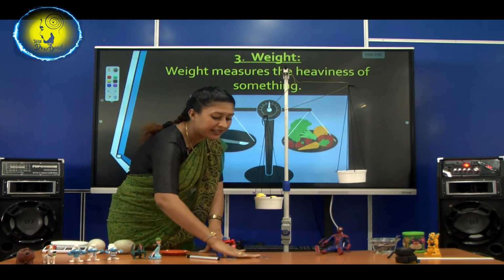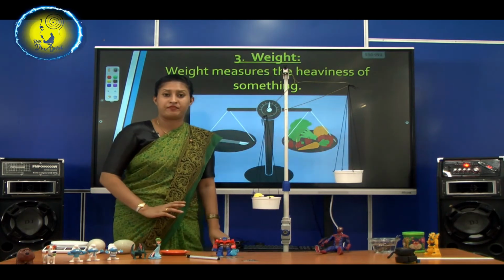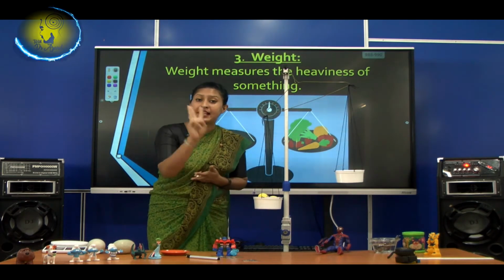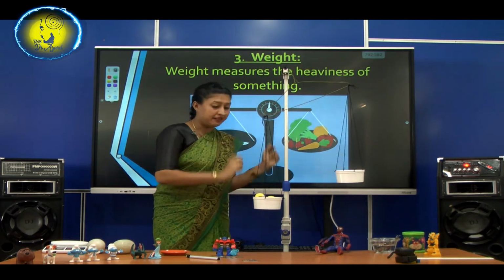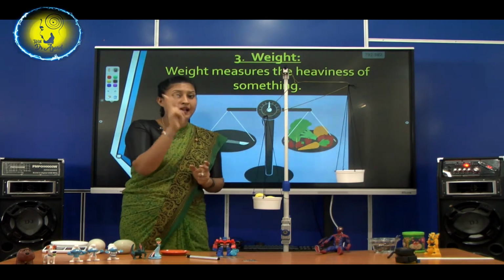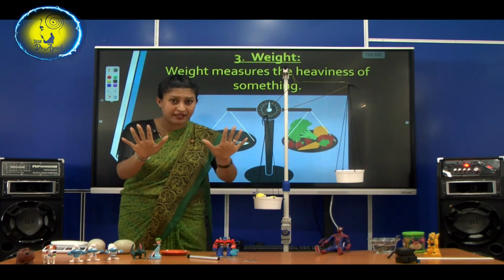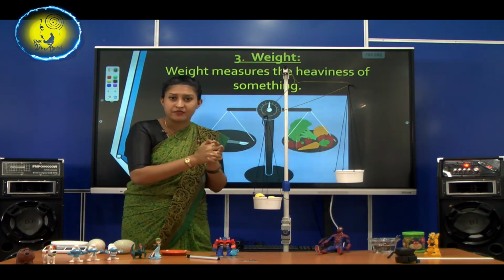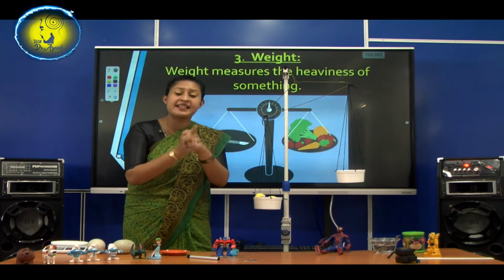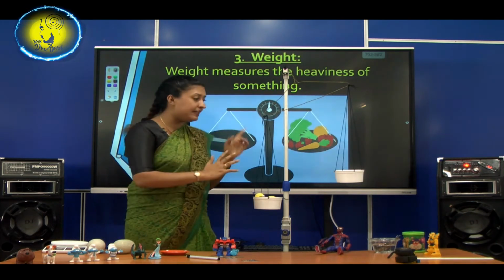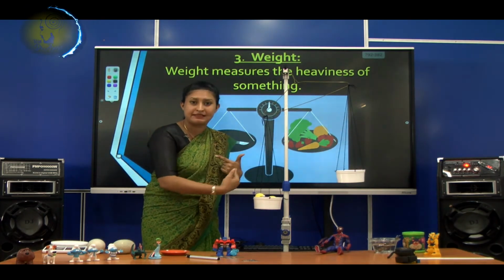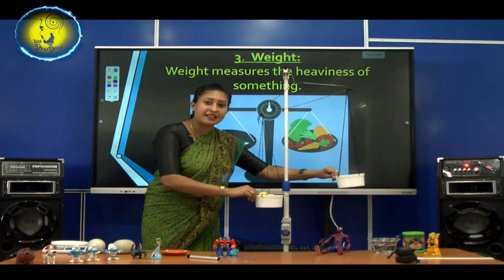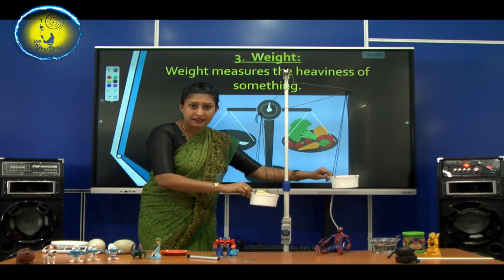I used only 3 coins. 1 minion can be balanced with the help of 3 coins. And then 3 minions can be balanced with the help of 10 coins. But does it have a standard? Is it accurate? No. This is a non-standard method because we are playing here. But have you seen these kind of things in markets?